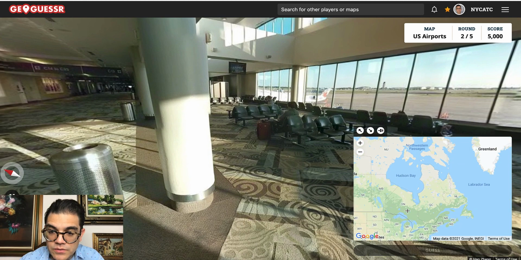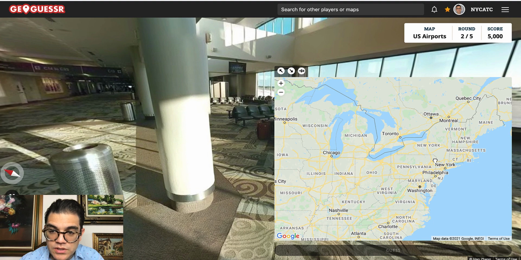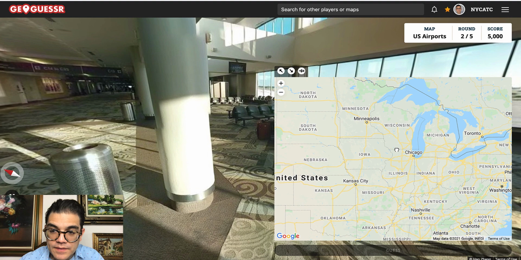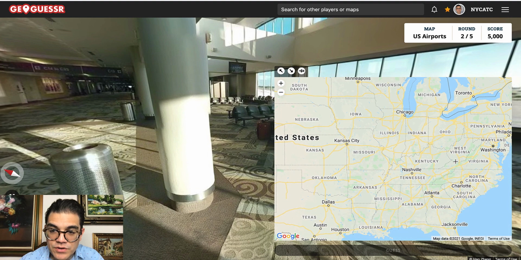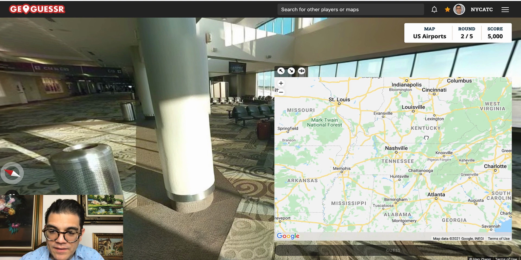I mean, what I can do is go to some decent sized airports in the northern portion of the country and try to guess. I'm thinking it's in this area here. My first thought was Nashville, but no, it's not Nashville. I've been there. It doesn't look like Nashville Airport. I've been to several of these airports here in that area. It just doesn't seem to look like it.